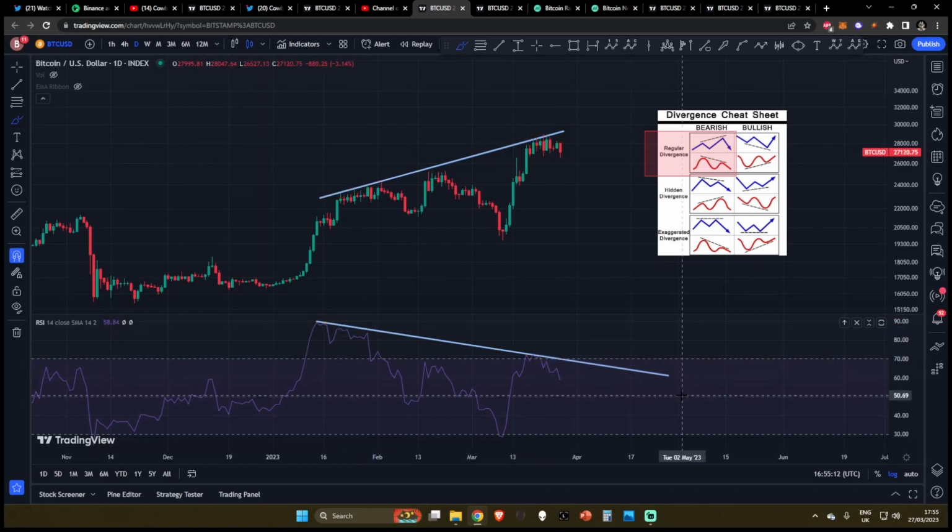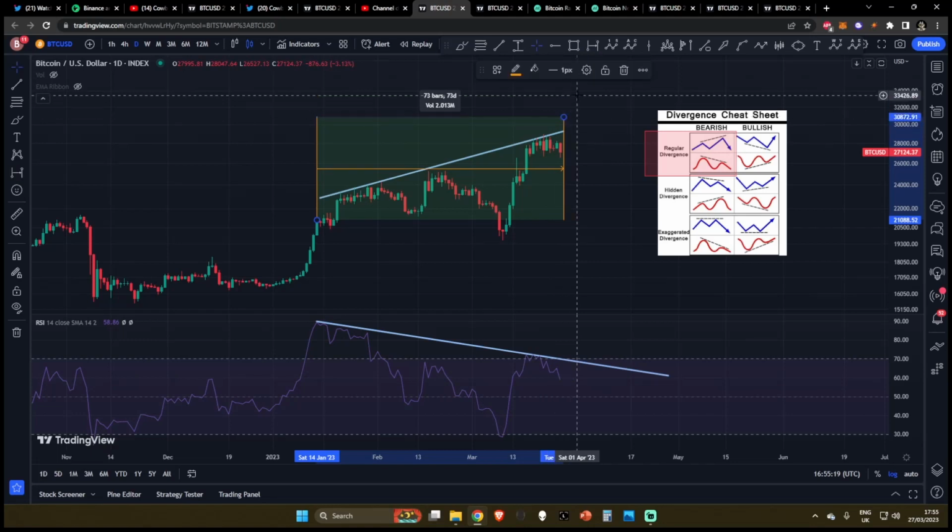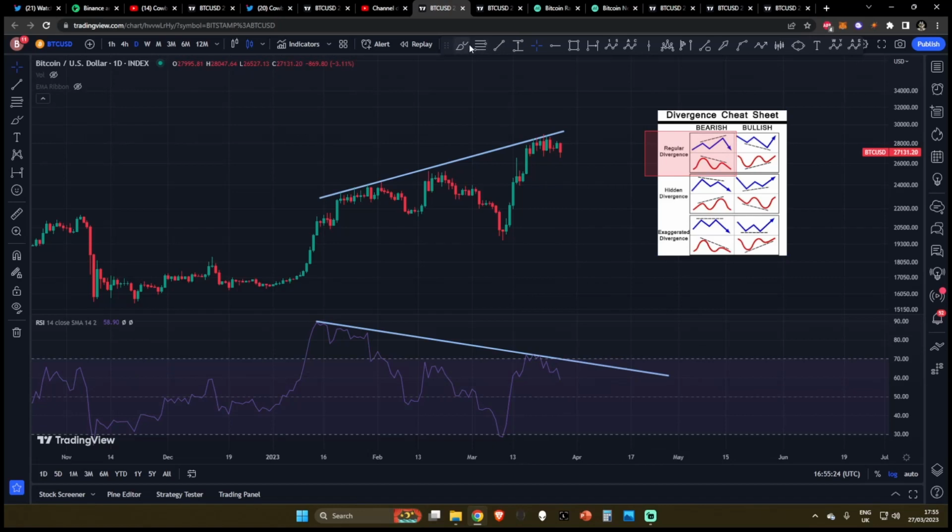This is a very, very strong pattern which has literally been playing out now since right here. This has been playing out for 73 days. 73 days of regular bearish divergence, while the oscillator has literally come up to overextended on the RSI on the daily. It's looking like we've got a lot of room to move to the downside. And if this is finally the top for Bitcoin, then this regular bearish divergence breakdown is going to be only just starting. But we've talked about this before. We don't need to go into too much detail. It really is as simple as that.